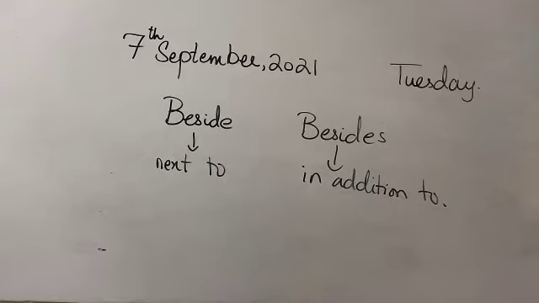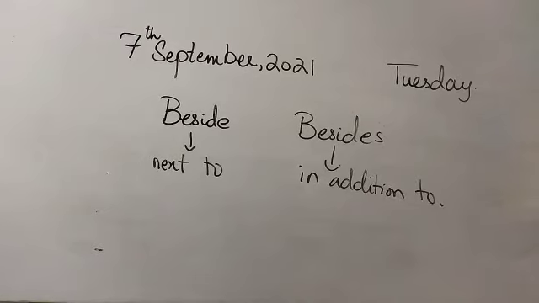ठीक है. और आपके अलावा भी अगर किसी और के बारे में बात हो रही है तो वो besides का वर्ड है. Besides Aisha, there was no one else in the class. आयशा के अलावा क्लास में कोई नहीं था. Besides Tehreem, no one has completed her homework. तहरीम के अलावा किसी ने अपना होमवर्क मुकम्मल नहीं किया. ठीक है. तो beside and besides both are prepositions, but the first beside, which means next to, is used to tell about the position of something which is lying next to you, and the second besides, which means in addition to, is used to tell that something apart from that thing is not there.